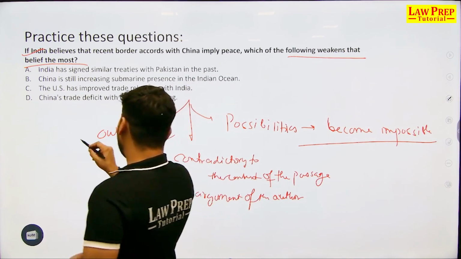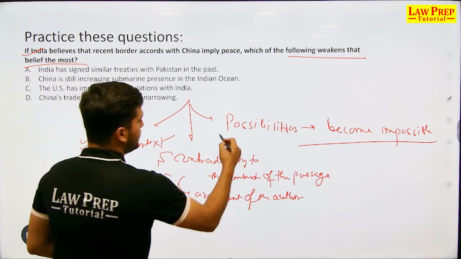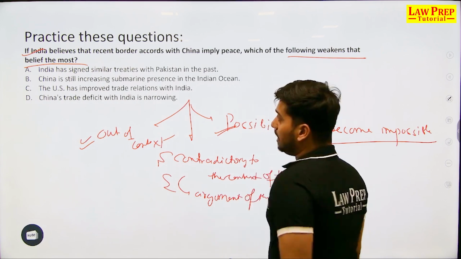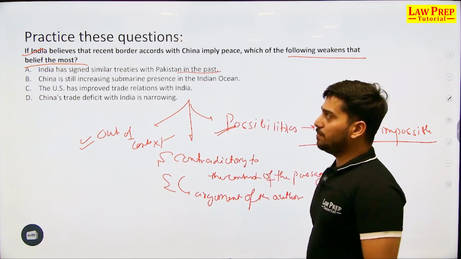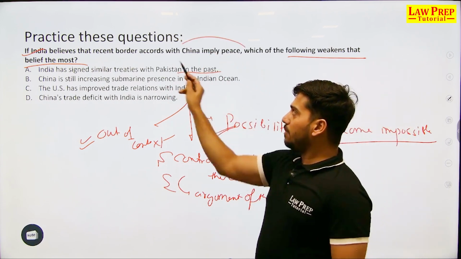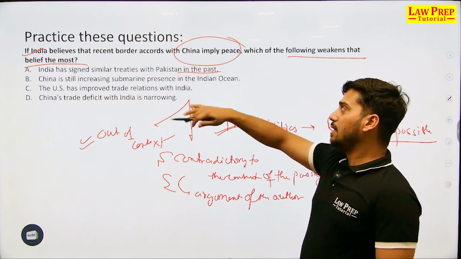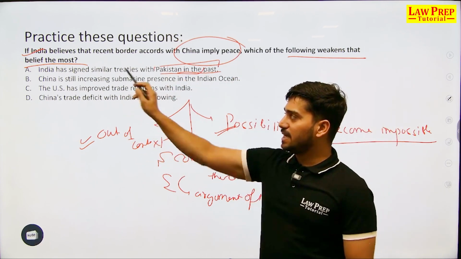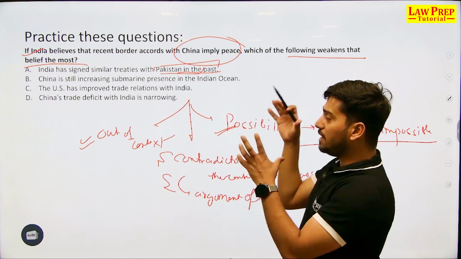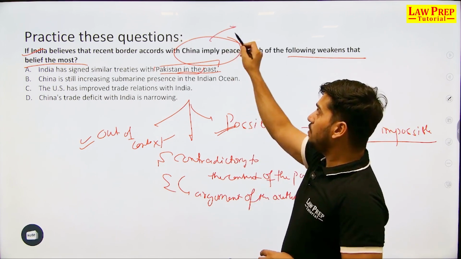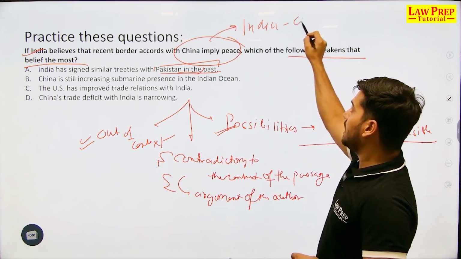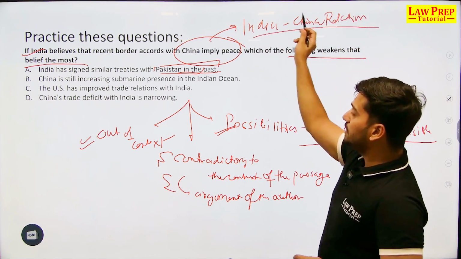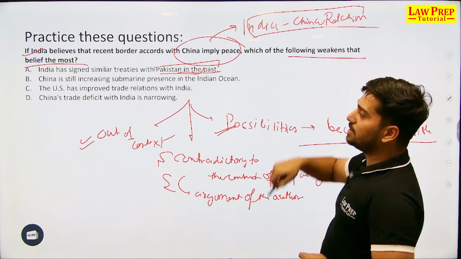So for weakening statements, you should keep all these things in mind, right? Whatever weakens the author's main point. Option A: India has signed similar treaties with Pakistan in the past. So it is talking about India and China, and you are relating it with Pakistan. Pakistan is not even in the context, so out of context, will A be correct? No. In weakening arguments, what is the argument basically about? Who is the subject? India-China relation. So any option with respect to India-China relation will be considered to be correct.